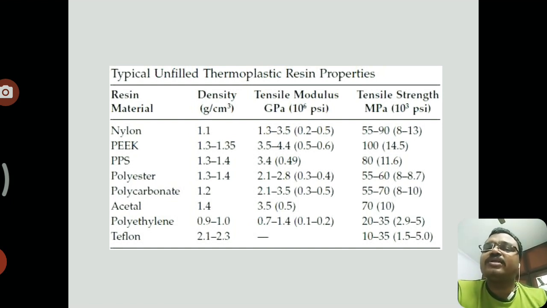Defining the density, polyethylene has the lowest density, that is 0.921. We have already discussed in the last slide that polyethylene has the lowest density of all the resin materials. Going to the tensile modulus, PEEK has the highest tensile modulus, that is 3.5 to 4.4. Next, going to the tensile strength, PEEK has the highest tensile strength, that is 100.